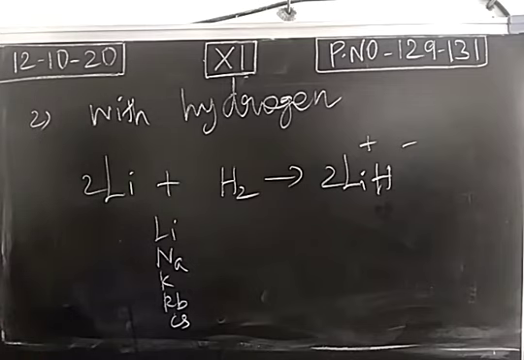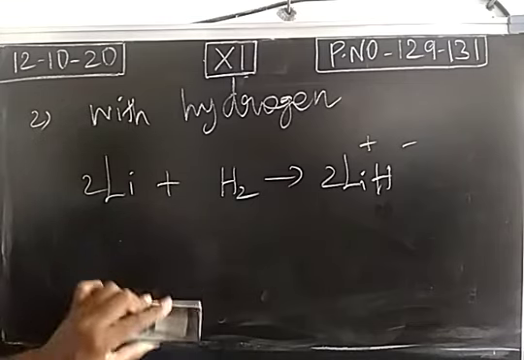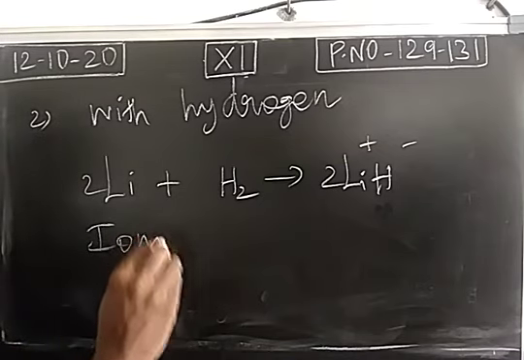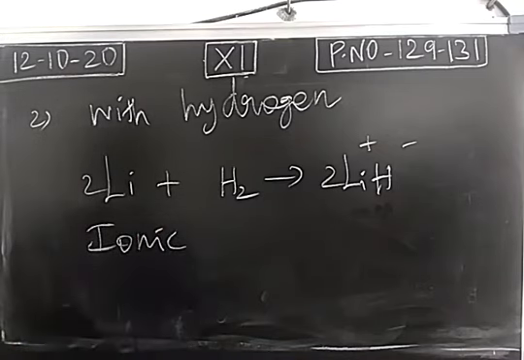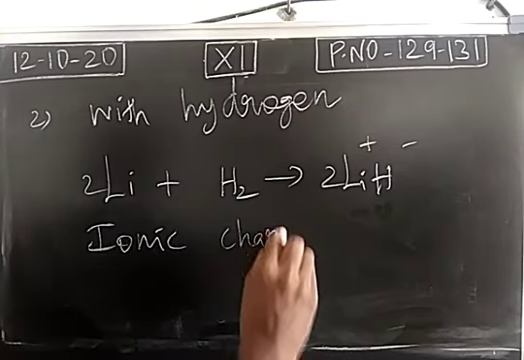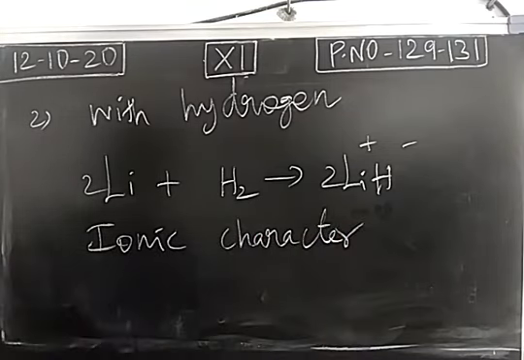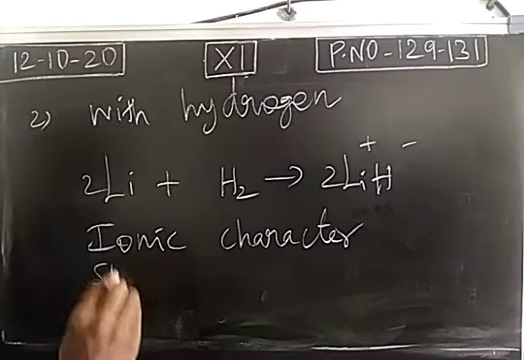Here reactivity of alkali metals with hydrogen decreases. Important point. Generally reactivity will increase from top to bottom, but with hydrogen reactivity decreases from lithium to cesium, but ionic character increases. The formed hydride is an ionic hydride. So ionic character will increase from lithium to cesium: lithium hydride, sodium hydride, potassium hydride. Top to bottom, the ionic character of the hydride will increase but stability decreases.